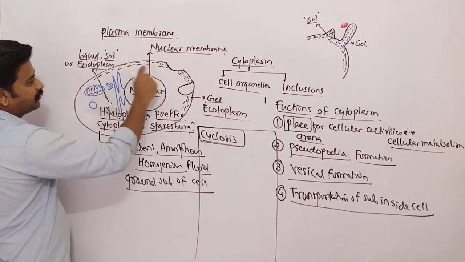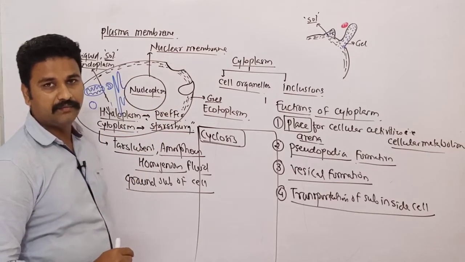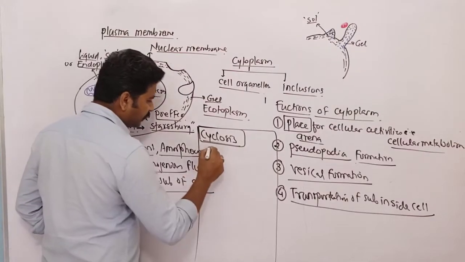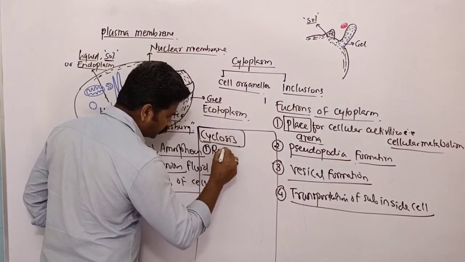So the cytoplasm will move inside the cell. There are two ways in which the cytoplasm can move inside the cell. Number one, it can show you a rotational movement.